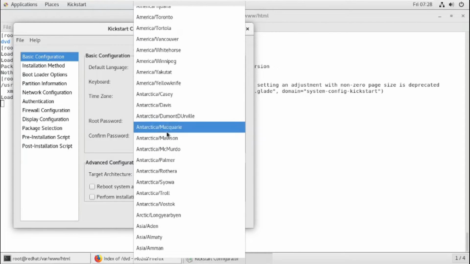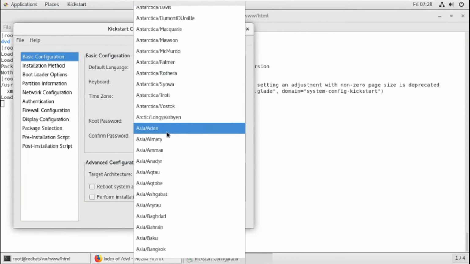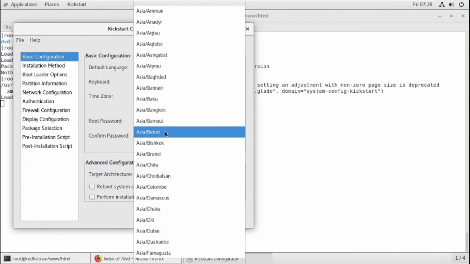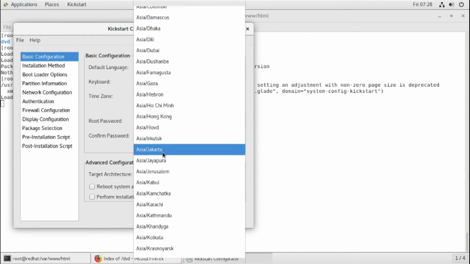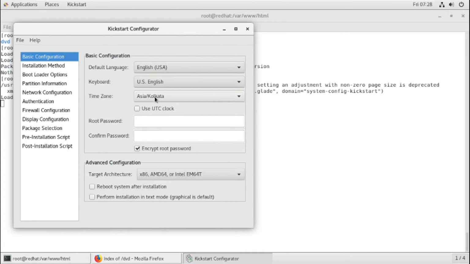There are so many. Yeah, Asia, Kolkata, it will come down. Yes, you can see here I have selected Kolkata. Keyboard setting, normally I also use US English, and this is the default selection. You can also give your root password. When you install an operating system, it asks for the password. You can write that password here, so you don't need to provide it later.